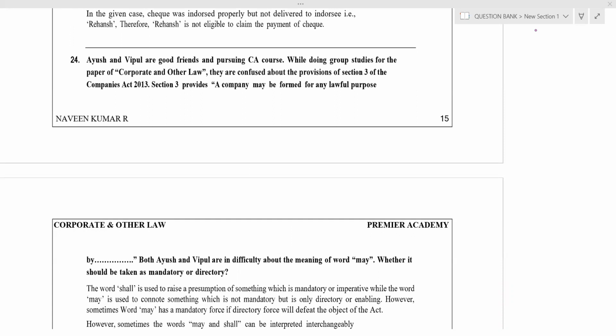Next question. Ayush and Vipul are good friends pursuing the CA course. While doing group studies for the paper Corporate and Other Laws, they got confused about the provisions of Section 3 of the Companies Act. Section 3 provides that a company may be formed for a lawful purpose. Both Ayush and Vipul are unsure about the meaning of the word may, whether it could be taken as mandatory or directory.